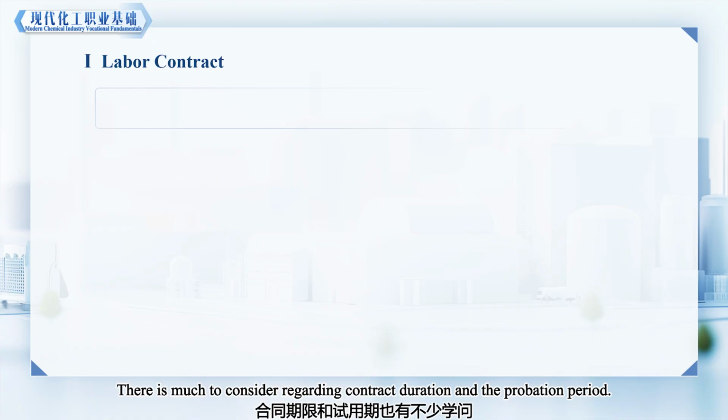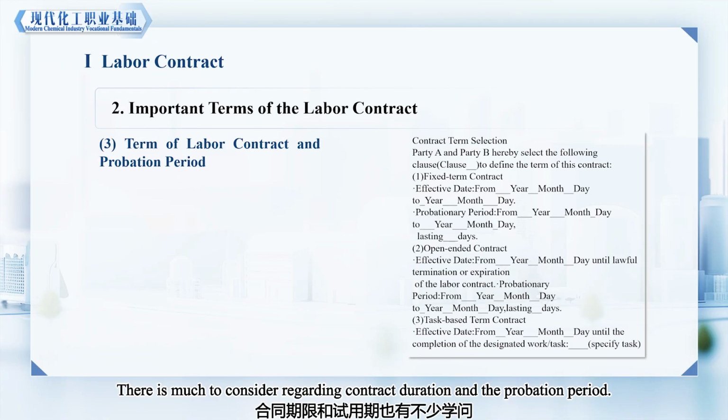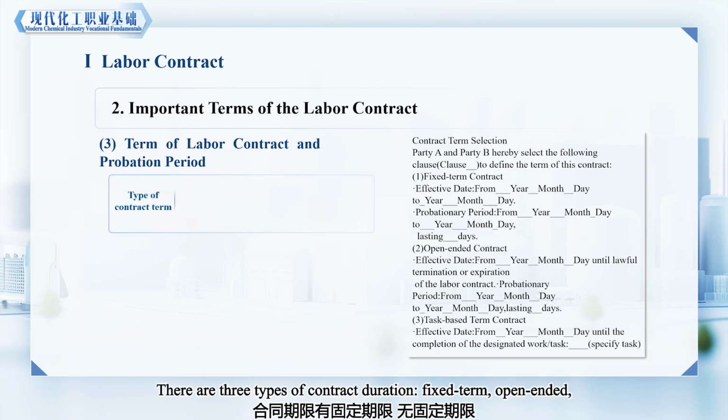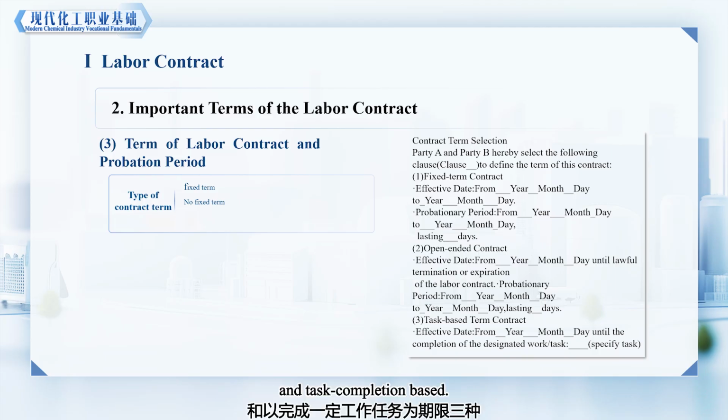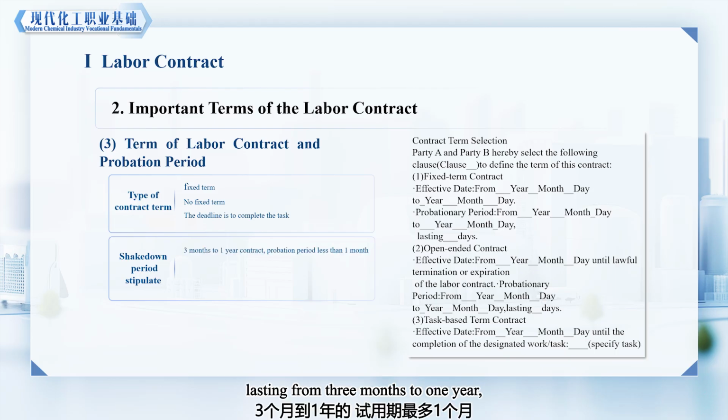There is much to consider regarding contract duration and the probation period. There are 3 types of contract duration: fixed term, open-ended, and task completion based. For fixed-term contracts lasting from 3 months to 1 year, the probation period is at most 1 month.